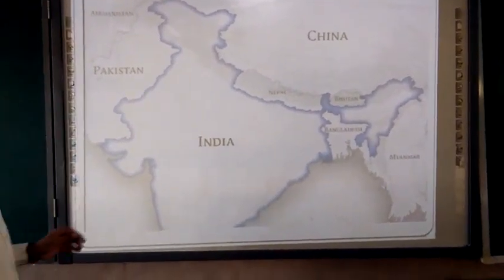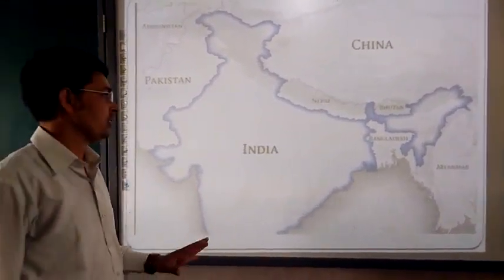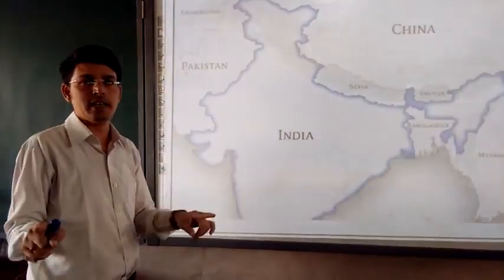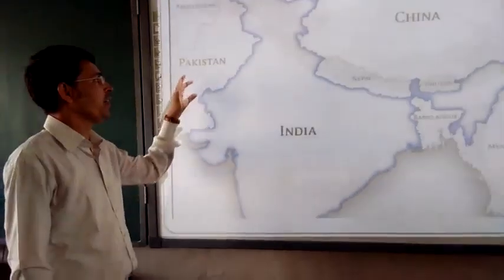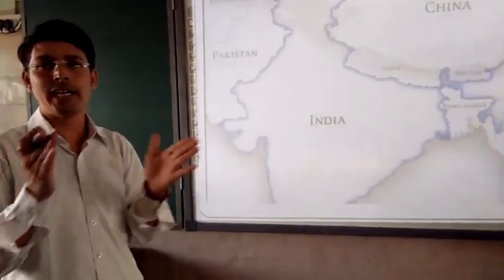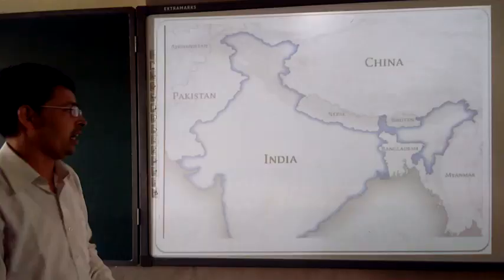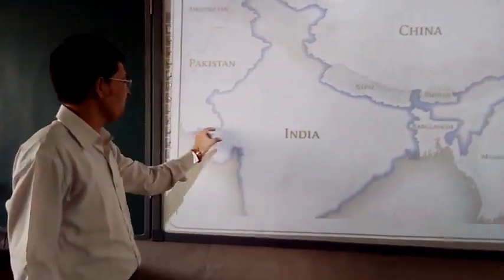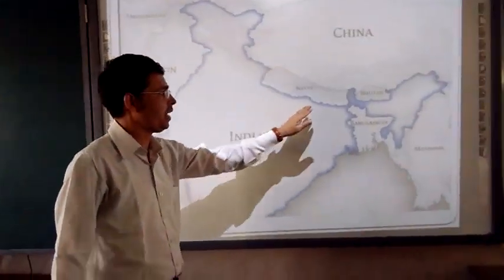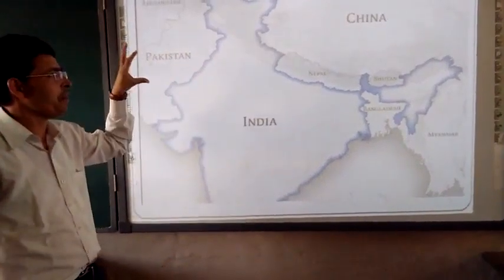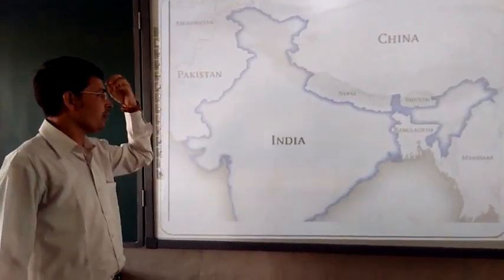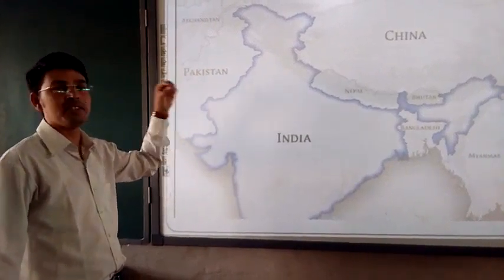Our topic is India's adjacent countries. This map is going to make you crystal clear about all the different countries which have an adjacent boundary with India. Here a few names are there. This bluish part is India. India looks very impressive. By seeing this map you can feel very proud that my India is really great.